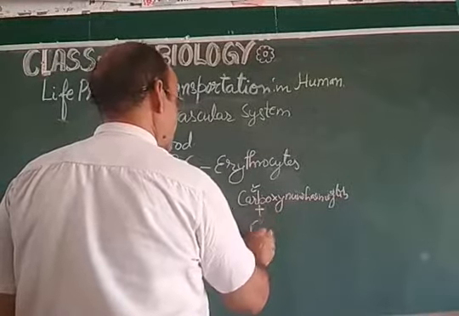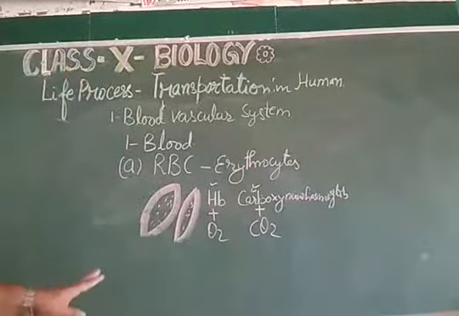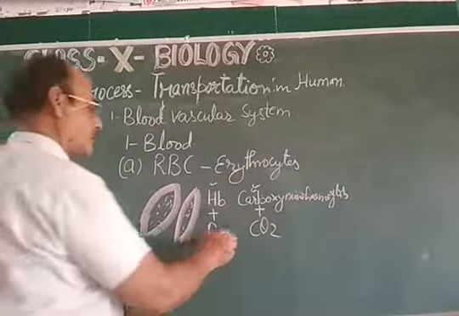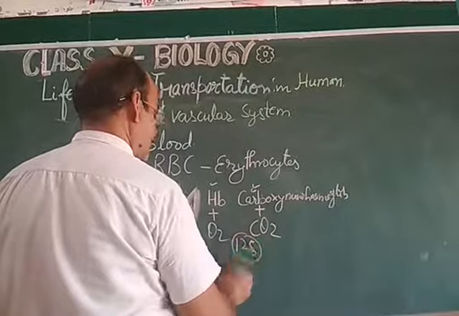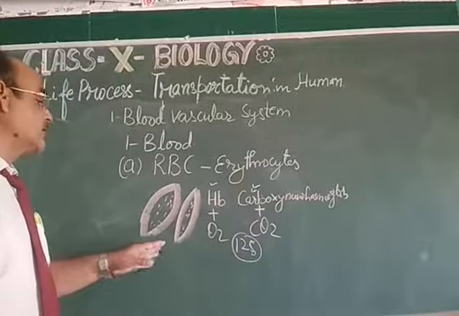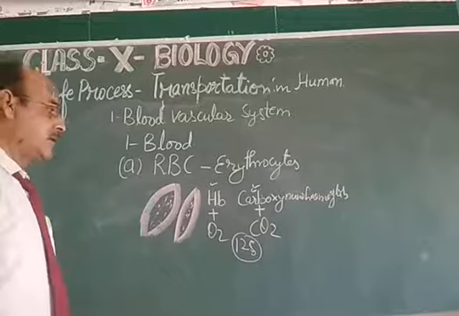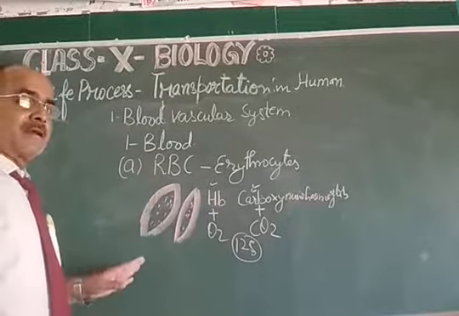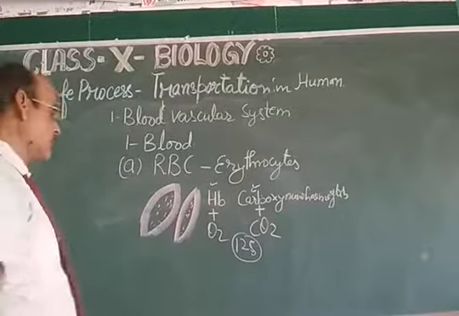This carries CO2 in the blood. So this is the RBC, and the life is almost 125 days. The matured RBC survives for 125 days, and the main function is to carry the oxygen and carbon dioxide, and this is found in the red color. Due to the hemoglobin, the RBC color is red.